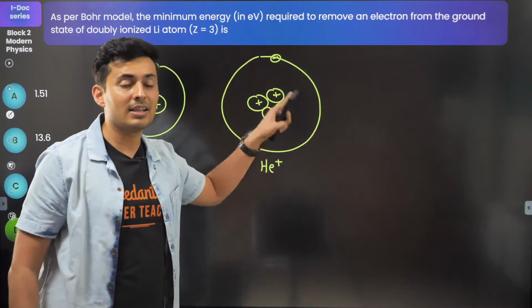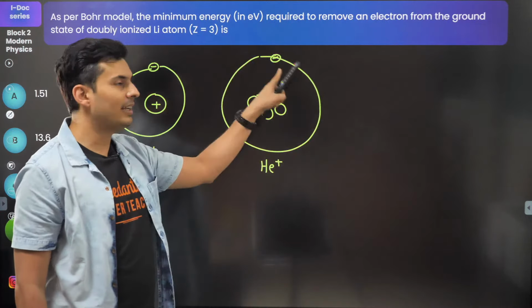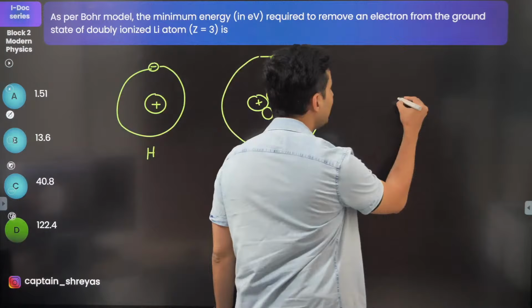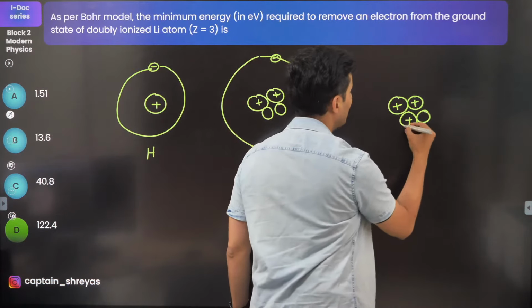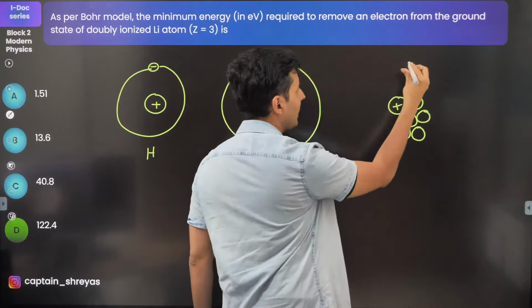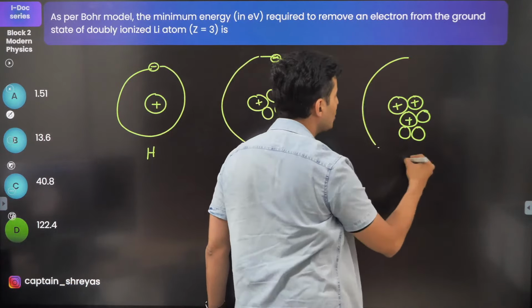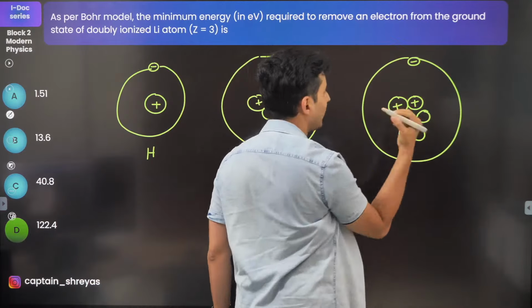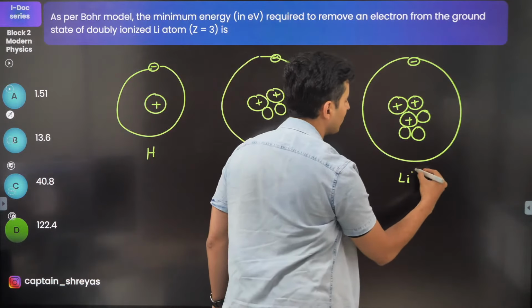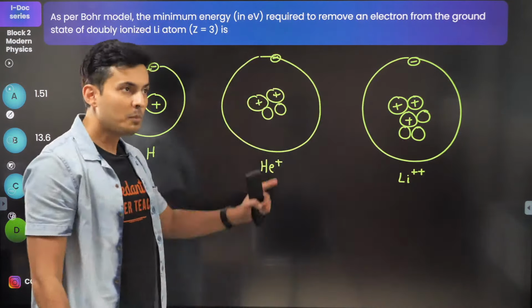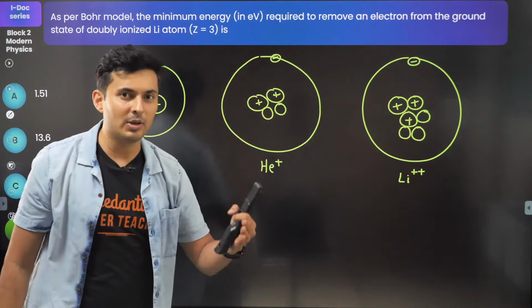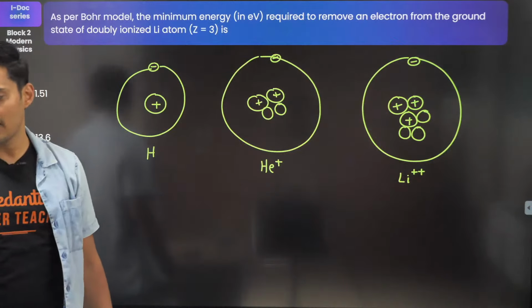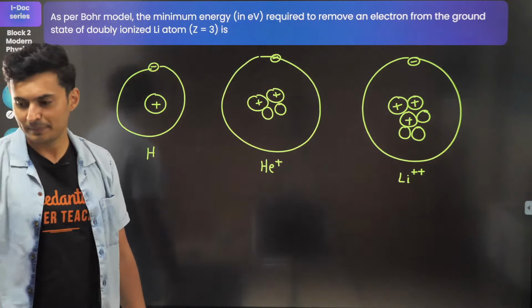Why do you use singly ionized? Because it is having only one electron. In lithium, you will have three positive charges. Neutrons do not matter, they are chargeless entities. So you should have a single electron for it to behave like Bohr's model. So that's why Li++. If the other electrons are present, they will affect the orbit. You will not be able to apply Bohr's model. Is that clear?